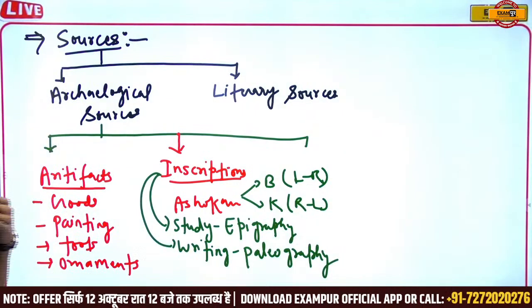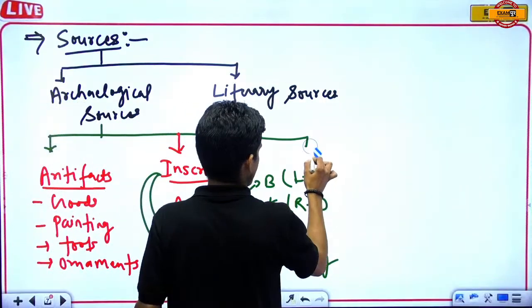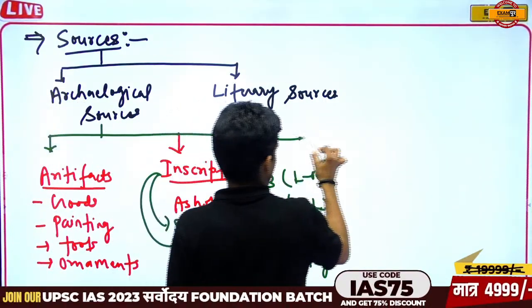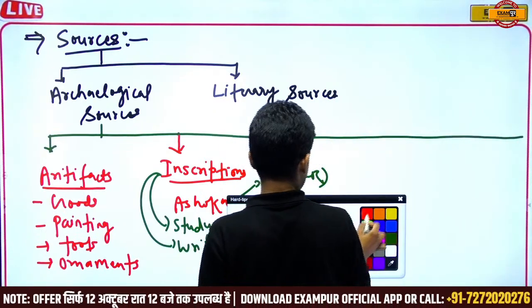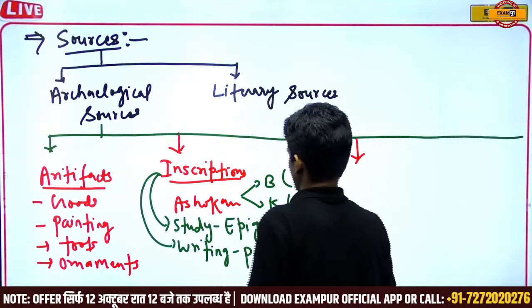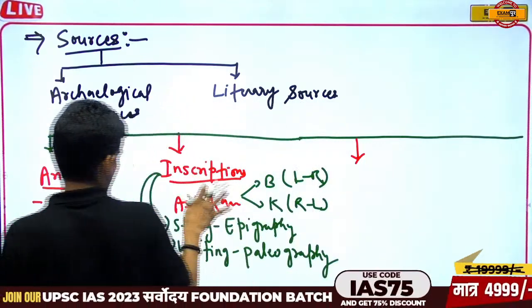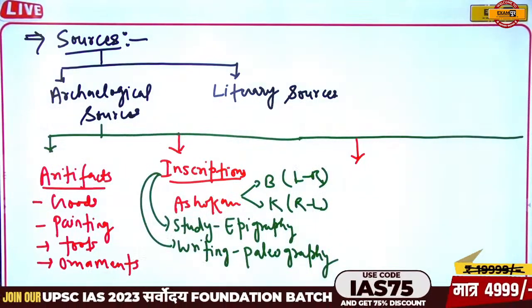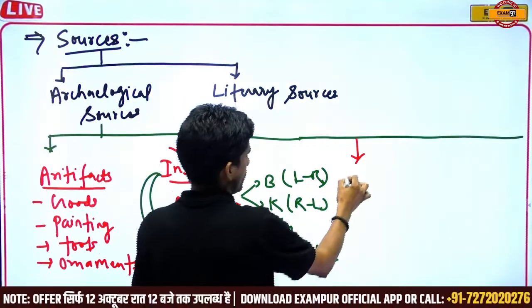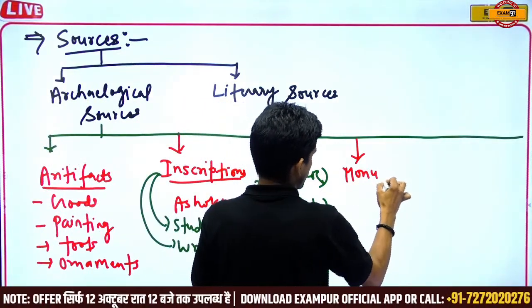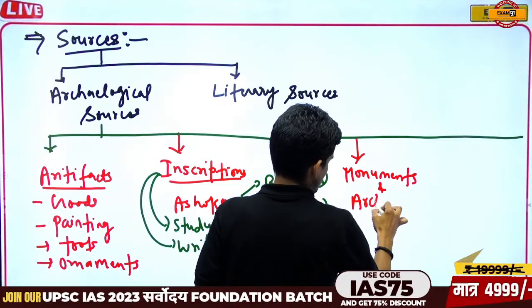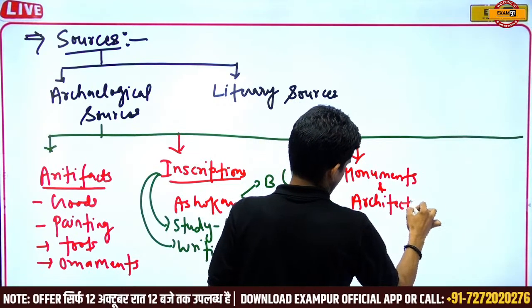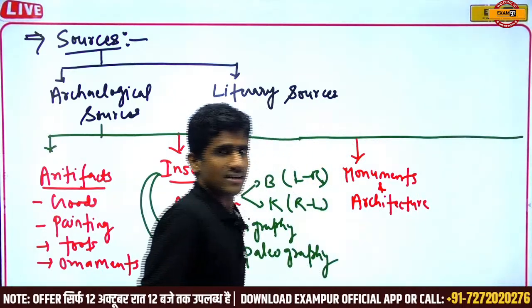Now come to the next portion: monuments and architecture.